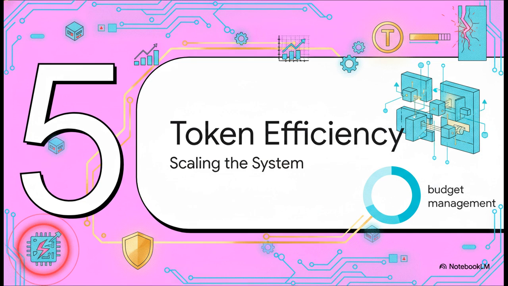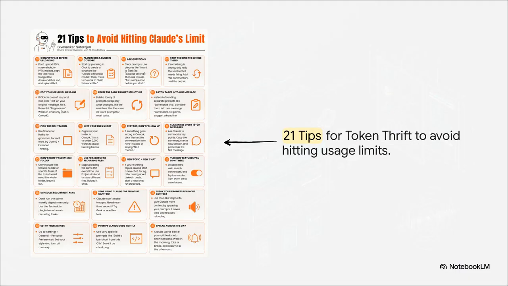Section 5, Token Efficiency. How to scale the system without breaking it. All right, hitting a limit mid-workflow is just the absolute worst. So there are 21 strict optimization protocols you need to follow to prevent that. Think of tokens as a really strict budget. Heavy users don't necessarily get more tokens, they just use them a lot smarter. For instance, never upload raw PDFs or massive messy folders if you don't actually have to. Convert files to plain text and only give the system exactly what it needs for the task at hand.